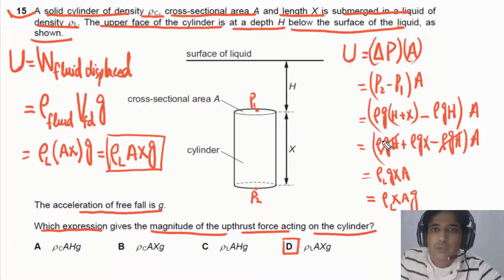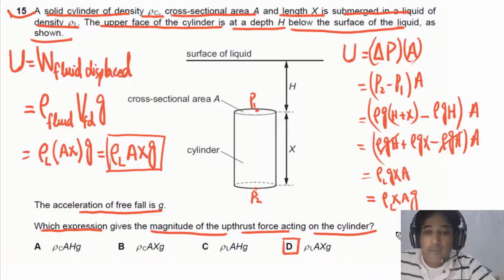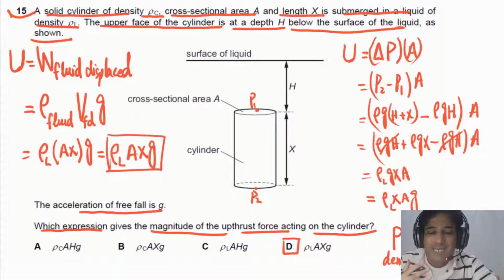So you need to understand, often we understand that P, pressure due to liquid, is equal to rho gh. But this rho is the density of fluid. So you have to be very clear about this one. So in this formula, P is equal to rho gh, and in this formula, rho is density of liquid. So this is the point they are testing. They are trying to check your understanding of this.